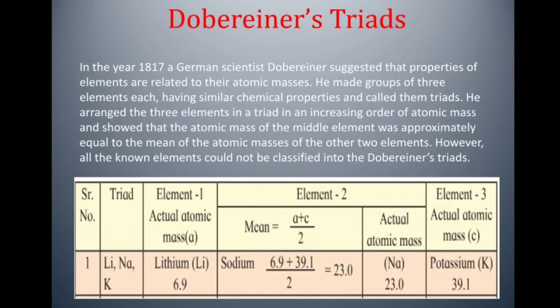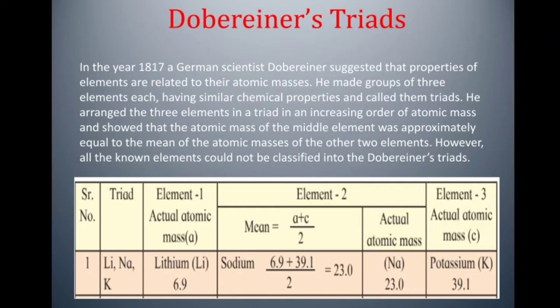He made groups of 3 elements each having similar chemical properties and called them triads. He arranged the 3 elements in a triad in an increasing order of atomic mass and showed that the atomic mass of the middle element was approximately equal to the mean of the atomic masses of the other 2 elements.